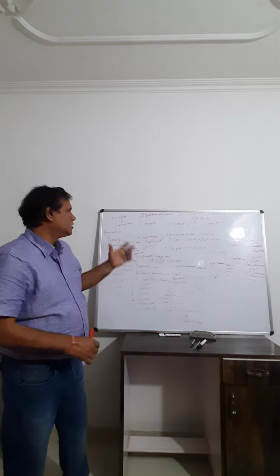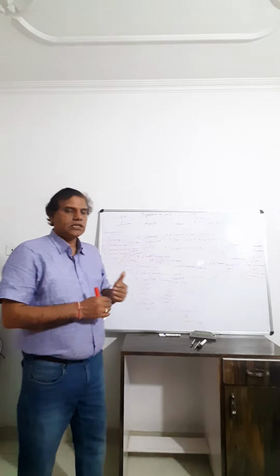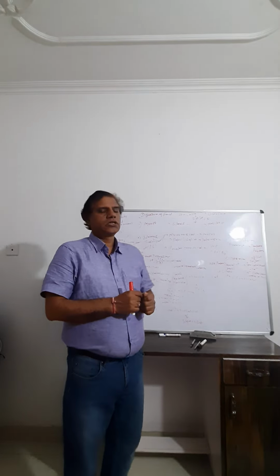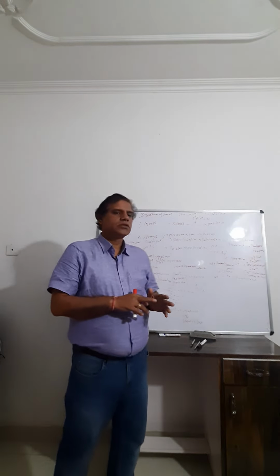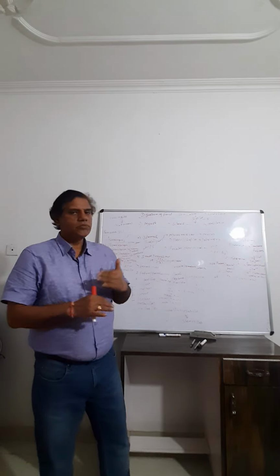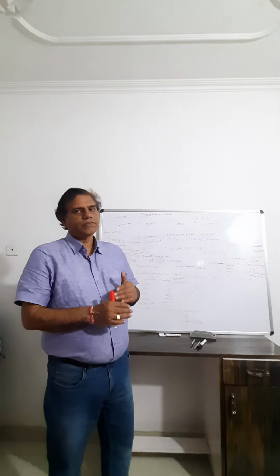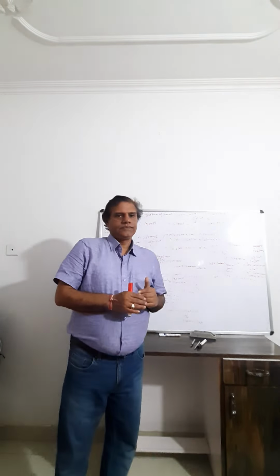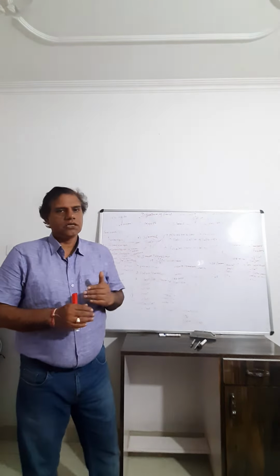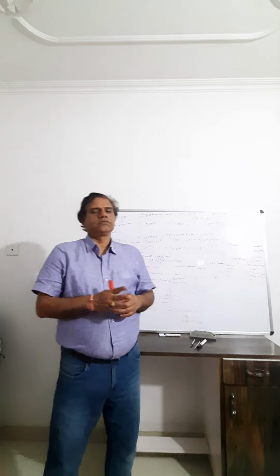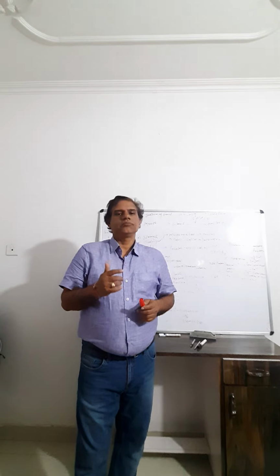Second is the digestion of food in the stomach. The stomach contains gastric glands, and the gastric glands produce gastric juice, which has three types of cells. First is the mucous neck cell, which releases mucus. Second is the peptic cell, or chief cell, or zymogen cell, which releases pepsinogen or propepsin in inactive form. Third is the parietal cell or oxyntic cell, which releases two things: first HCl and second Castle's intrinsic factor.